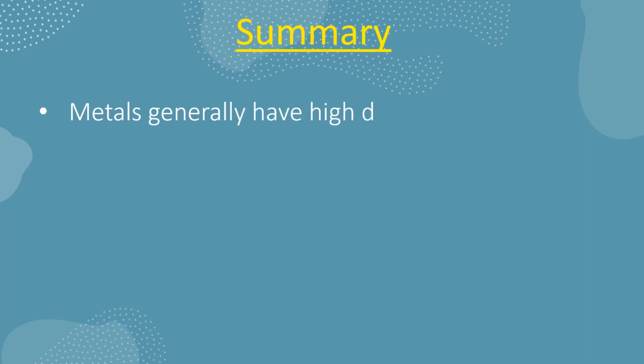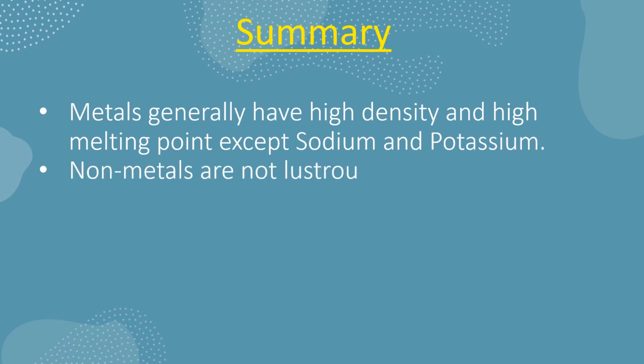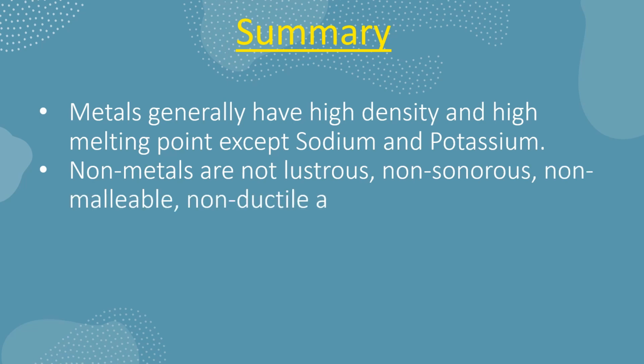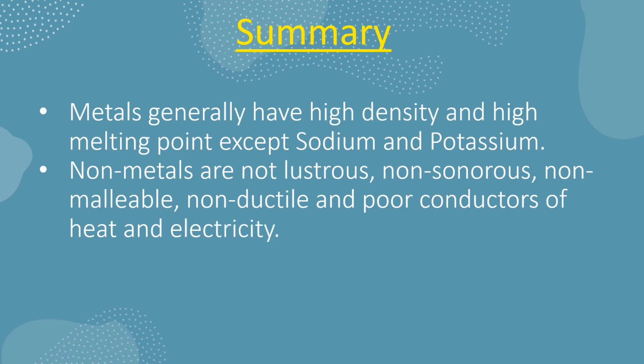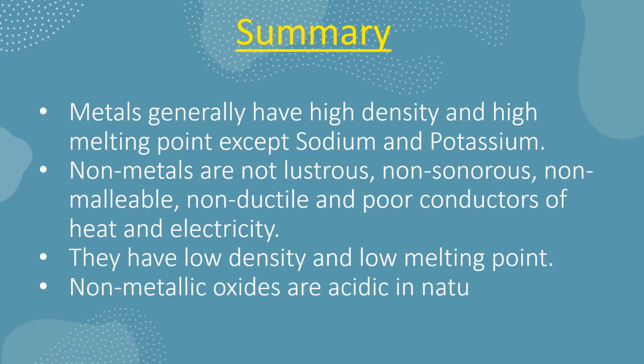Metals generally have high density and high melting point except sodium and potassium. Non-metals are not lustrous, non-sonorous, non-malleable, non-ductile and poor conductors of heat and electricity. They have low density and low melting point. Non-metallic oxides are acidic in nature.